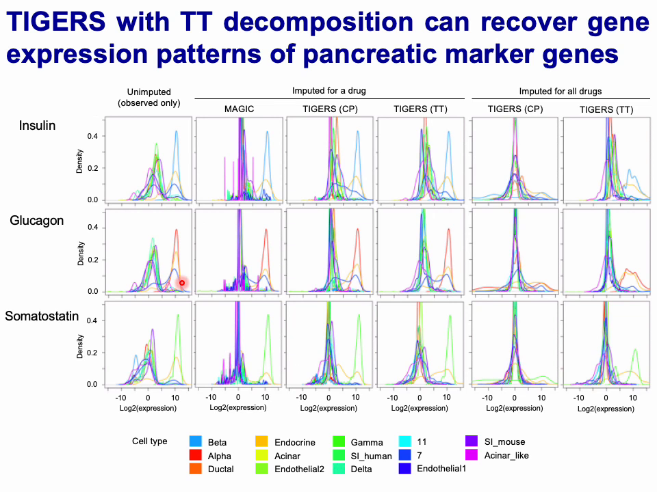For cells imputed for all drugs, TIGERS with TT decomposition could predict cell type-specific gene expression. Therefore, these results suggest that TIGERS with TT decomposition can predict potential gene expression for all drugs even if a cell is not treated with the other drugs.